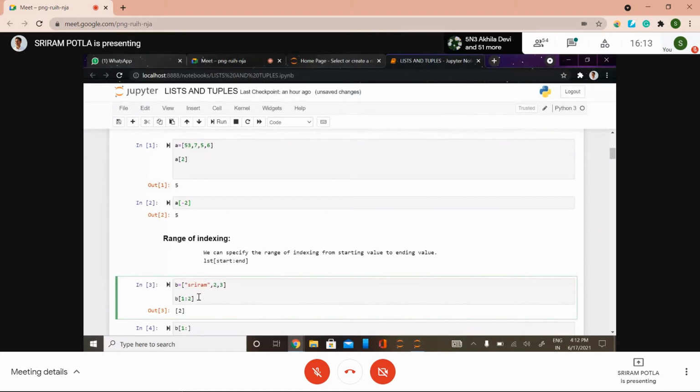Did you get this? Once again repeat, sir. Sir, once again repeat. Yeah, okay. Simply, if you want to get elements from a certain index to a certain index, I mean the elements in between, including the first element and excluding the last index element. I will take some more values here.